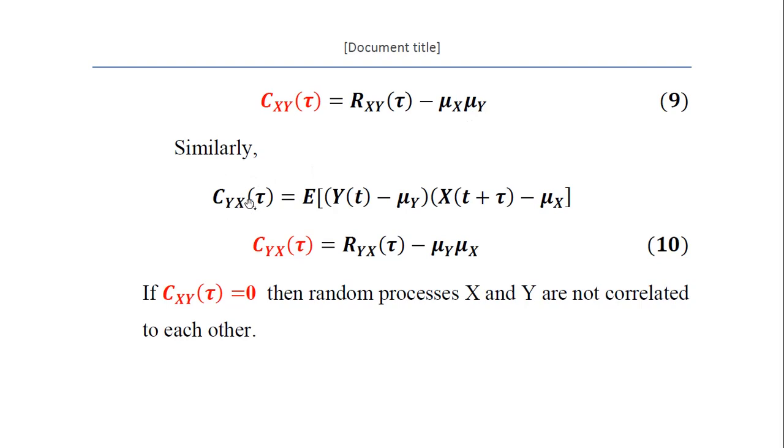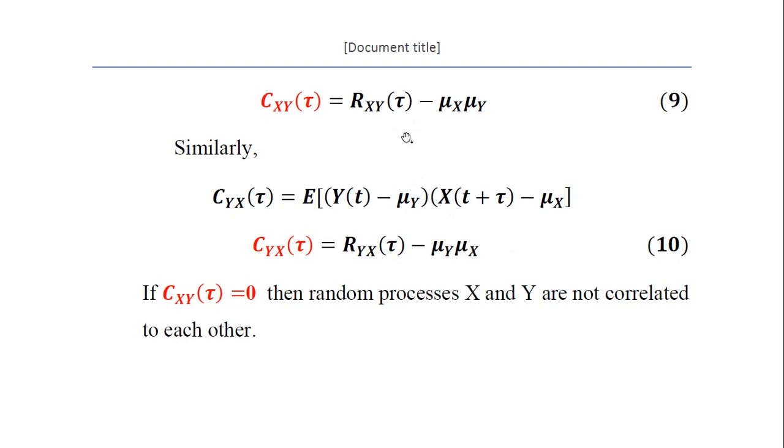Similarly, changing the order of y and x, this is equal to the expectation of (y(t) − μy)(x(t+τ) − μx). So cross covariance Cyx(τ) is equal to Ryx(τ) minus the product of the means of y and x, in equation number 10.